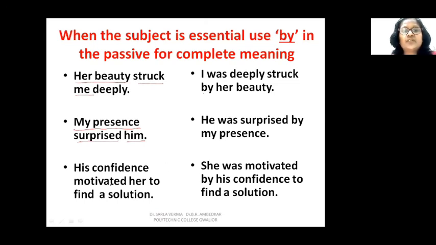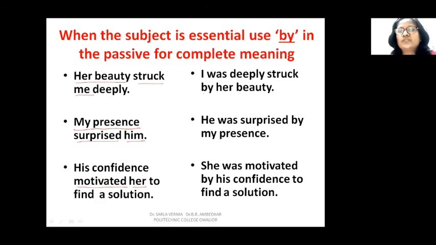His confidence motivated her to find a solution. Again, his confidence is the subject, motivated is the verb, and her is the object. When you change it into the passive, it will become she was motivated by his confidence. If you drop his confidence, your meaning will not be complete.